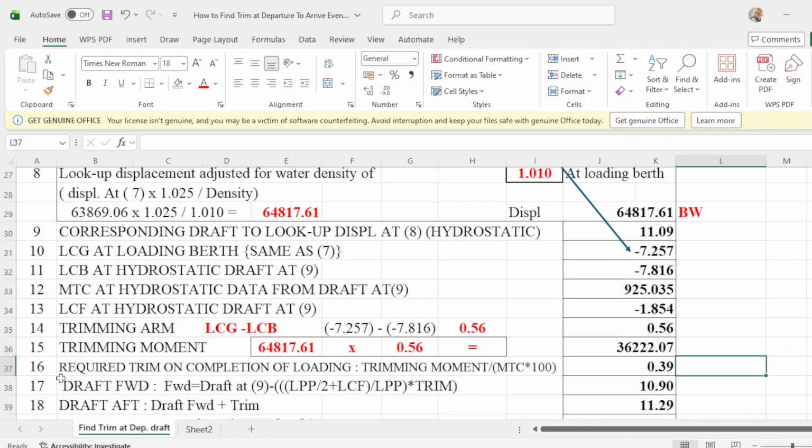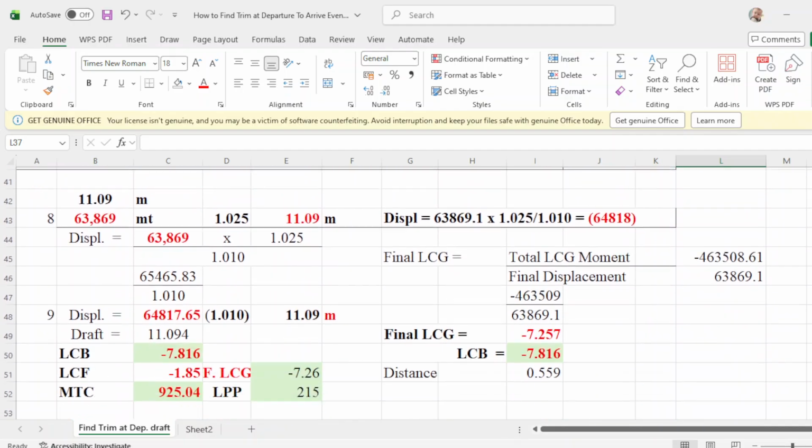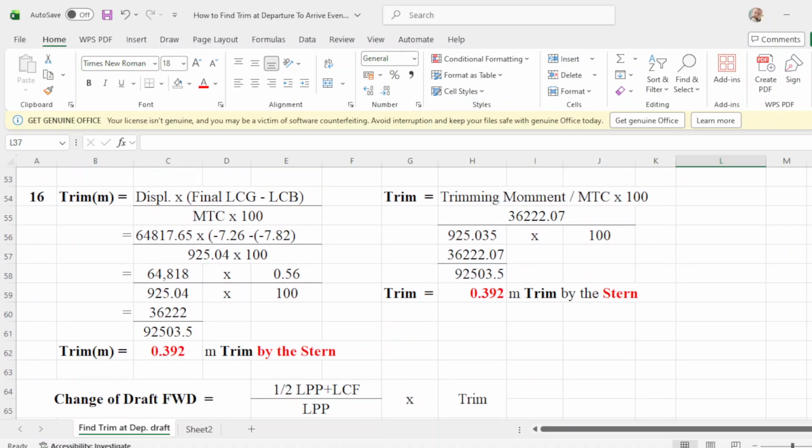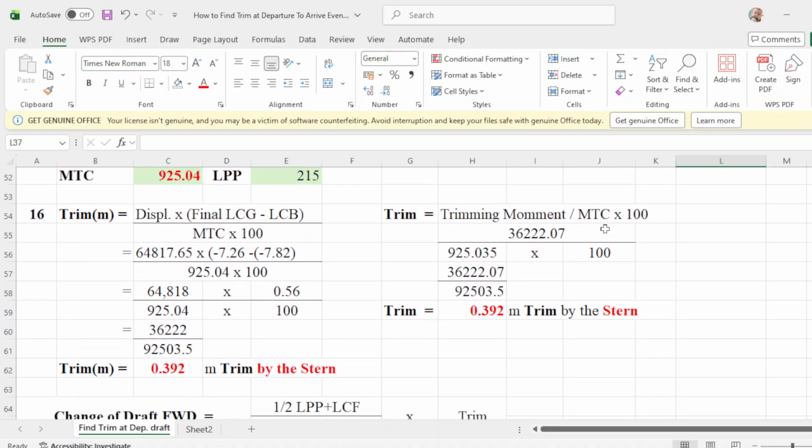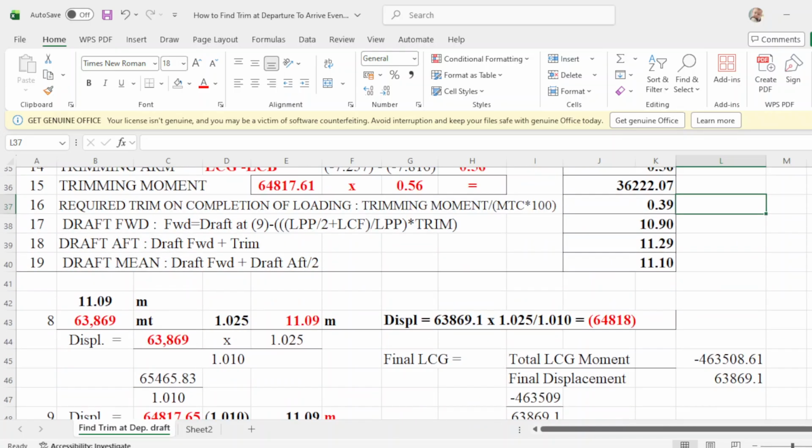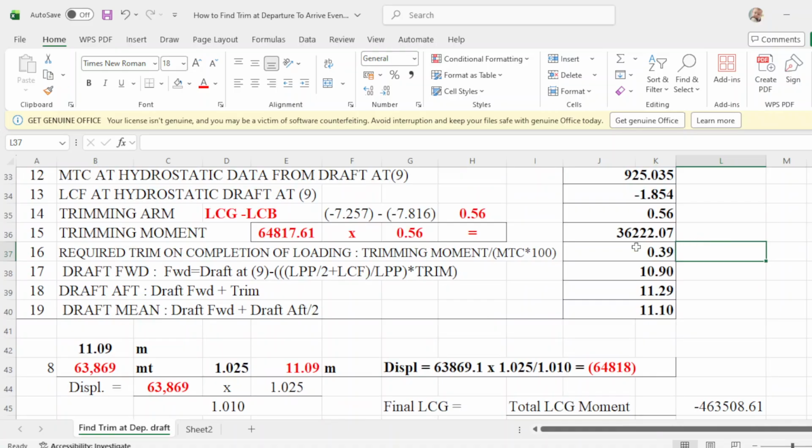Then 16, required trim on completion of loading, trimming moment over MTC times 100. That will be this one, guys. Okay. Trimming moment over MTC times 100. So your trimming moment is 3622.07, which is this one, over MTC times 100.